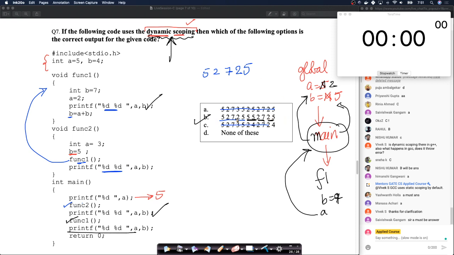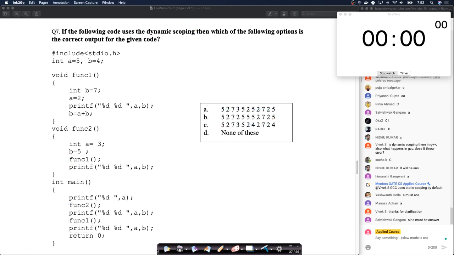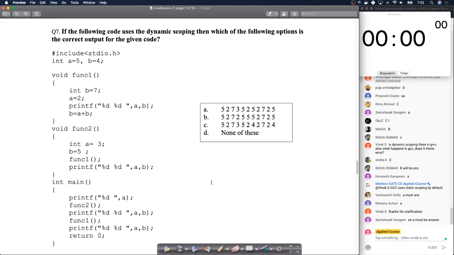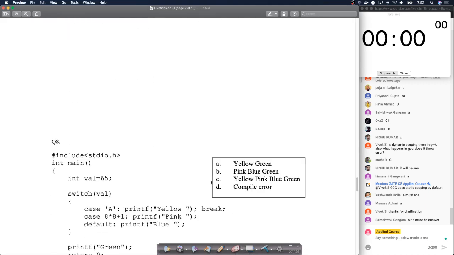Right? So the right answer here is B. We've eliminated A, we have eliminated C quickly, but since there is none of these also, we have to be careful to ensure that B, the whole output of B is the correct output. Right? That's all. Cool. So this is a good question about dynamic scoping. So let's go to the next question now.